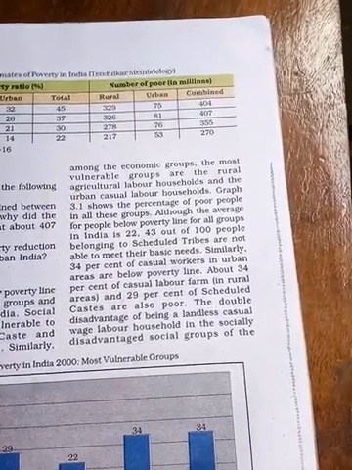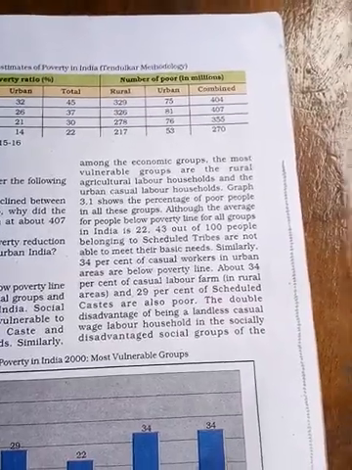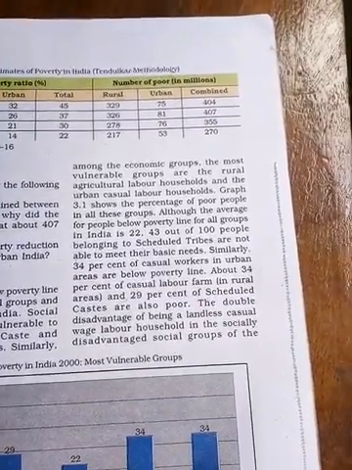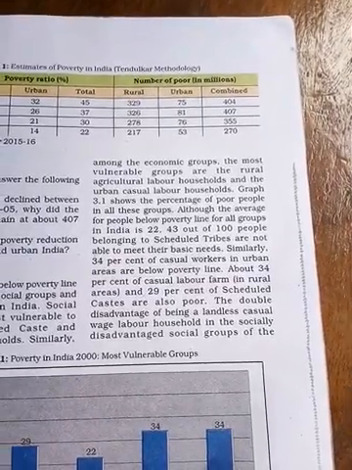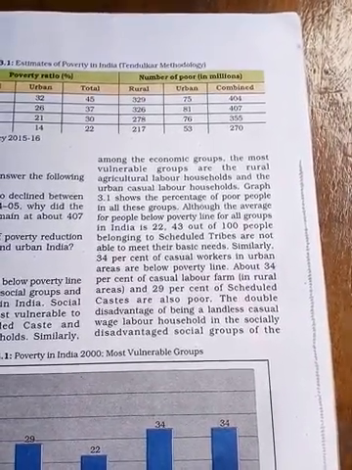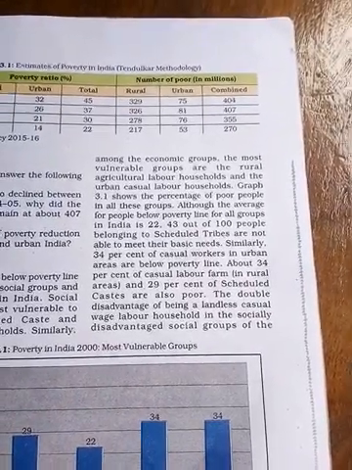They are in vulnerable conditions. In terms of social group, you have to remember scheduled tribe and scheduled caste.